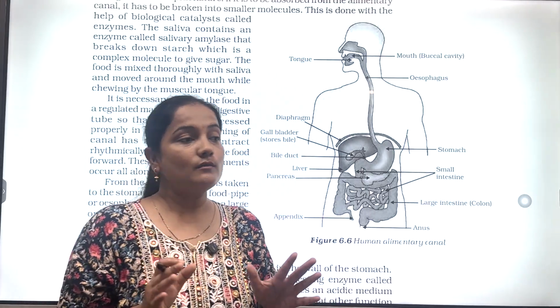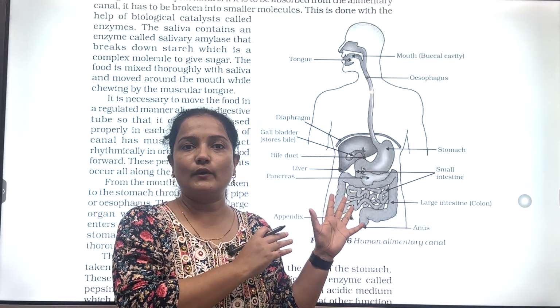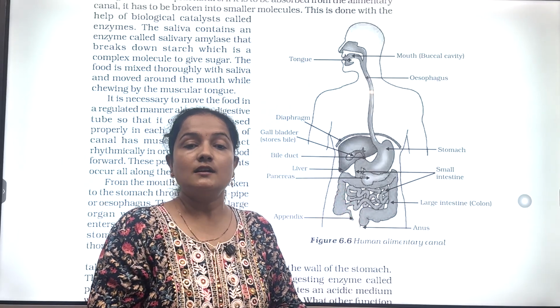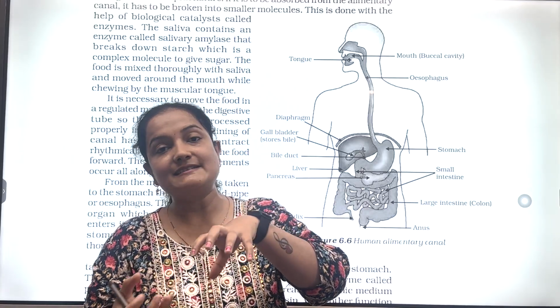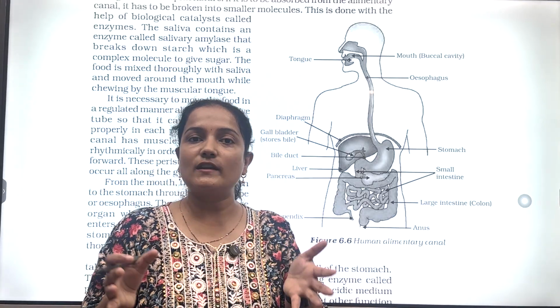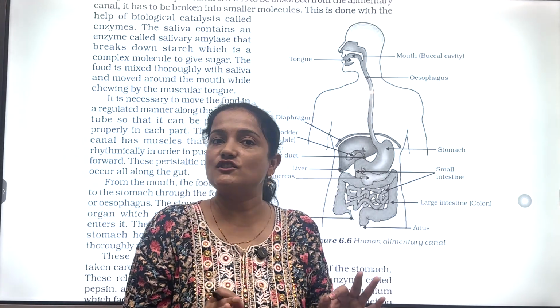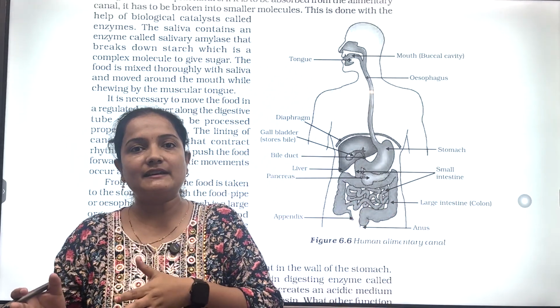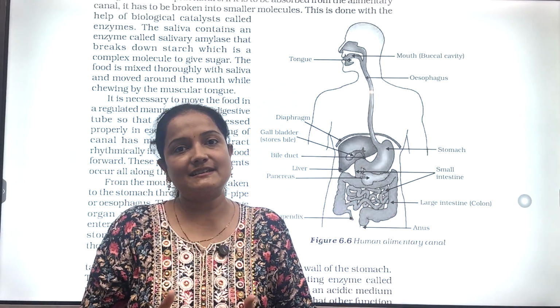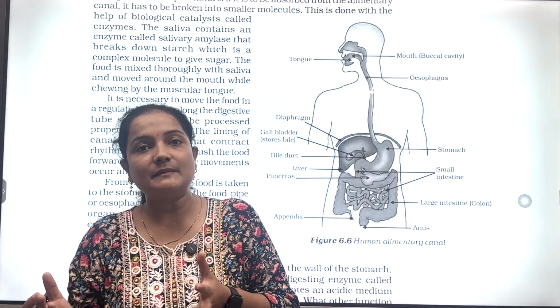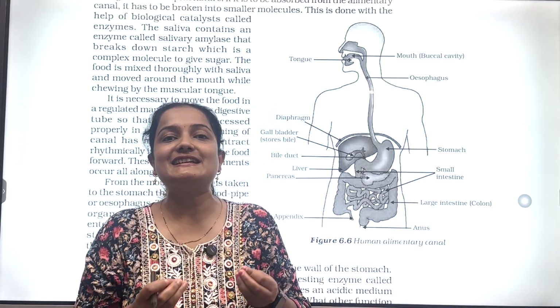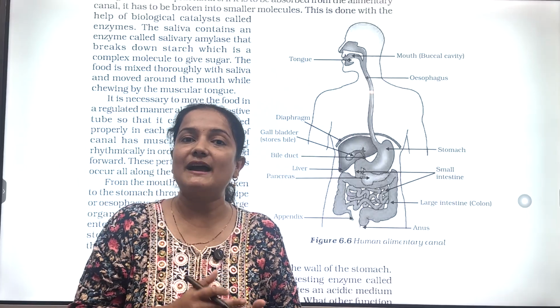So now turning towards our main point, human digestion. The food with the help of the sphincter muscle enters our small intestine, which receives secretions from the liver and pancreas. Now our food is in acidic condition, so to convert it into an alkaline medium, the liver secretes bile juice which has bile salts.